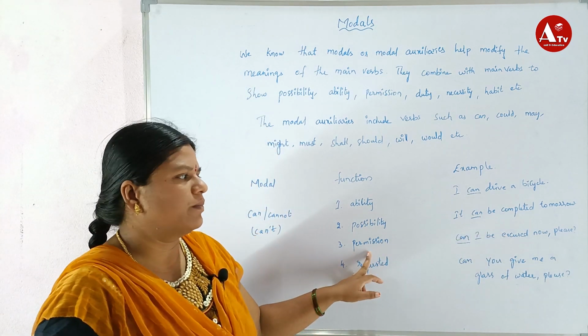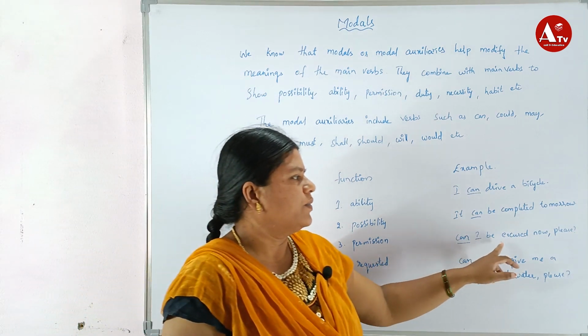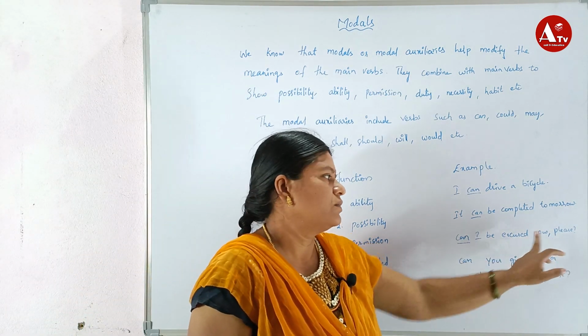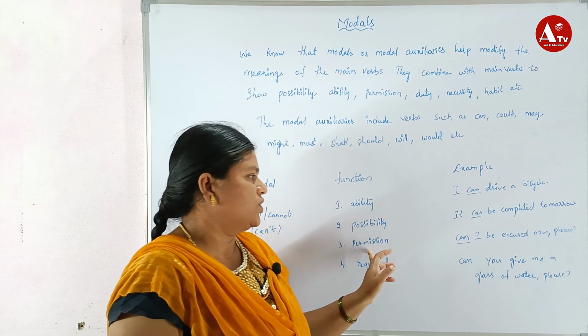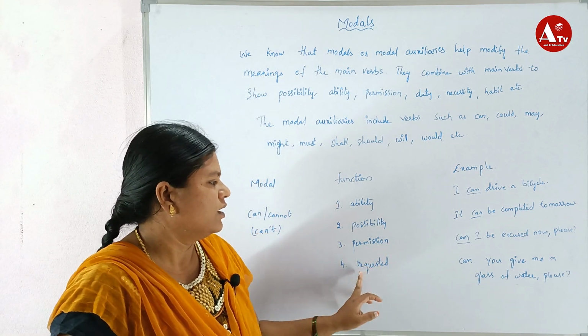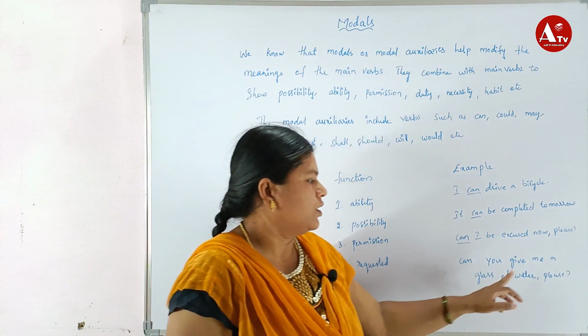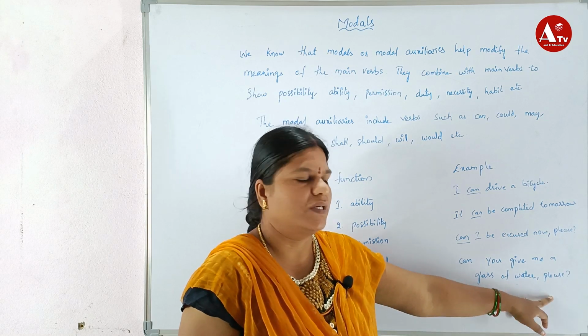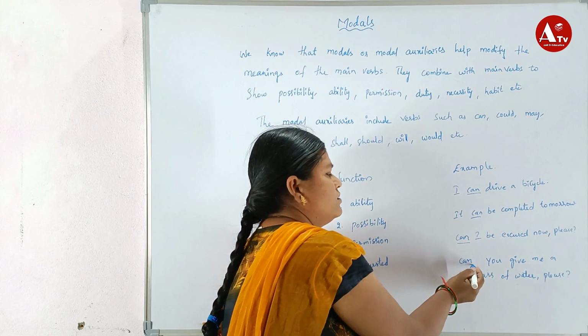Next, permission: Can I be excused now, please? Here can is used in permission. Request: Can you give me a glass of water, please? Here can is used.